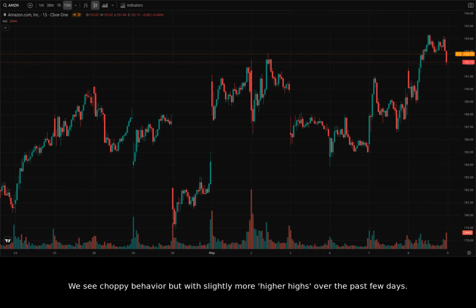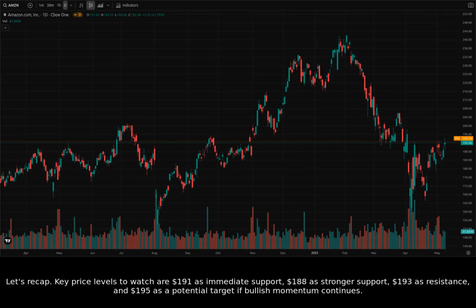We see choppy behavior, but with slightly more higher highs over the past few days. For a bullish scenario, watch for a breakout above $193 with sustained volume, potentially targeting $195. Conversely, a bearish scenario would involve a breakdown below $191, potentially testing support around $188. Let's recap. Key price levels to watch are $191 as immediate support,